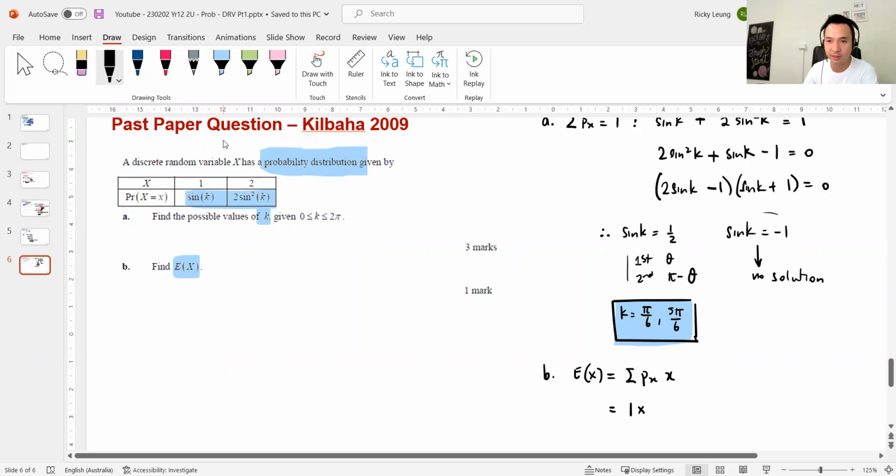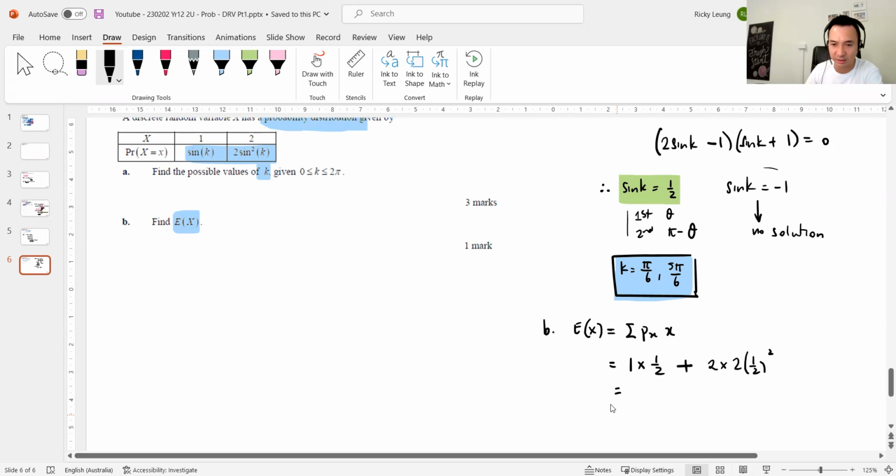So that equals 1 times sine k. Actually I have it here: sine k equals a half. I'm going to use that, I'm going to use my big brain there. That's a half plus 2 times 2 sine squared k, so that's like half squared. Does that make sense? Because it's 1 times sine k, which is a half, plus 2 times 2 sine squared k, which is 2 times 2 times half squared. And that's my answer. So what's that? That's a half plus 1, that's 1.5. Nothing too fancy about that.